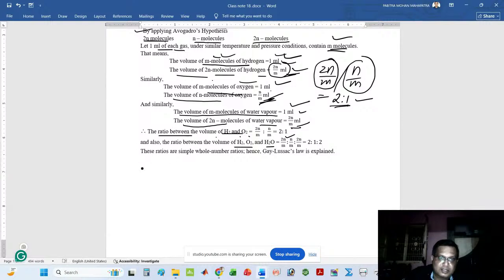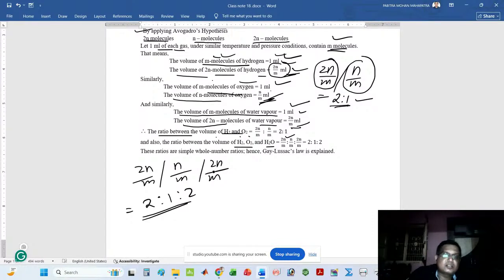That means here I can say 2n divided by m, whole divided by n divided by m, divided by 2n divided by m. If I find the common terms and remove them, then the ratio is 2 is to 1 is to 2. Look at that. This is also a simple whole number ratio. The reactants give a simple whole number ratio, that is 2 is to 1. The reactants and product also give a simple whole number ratio, that is 2 is to 1 is to 2.